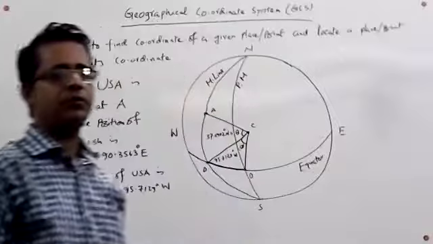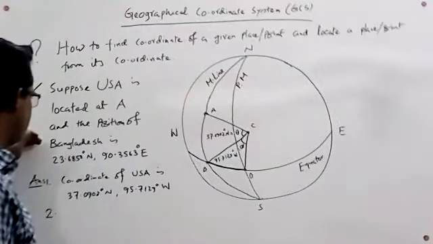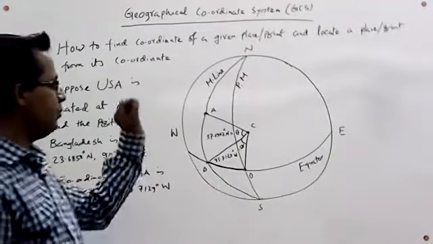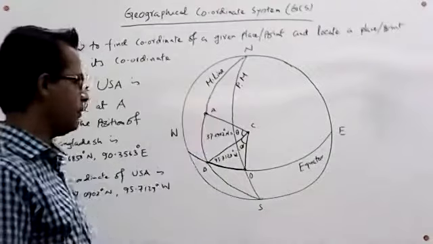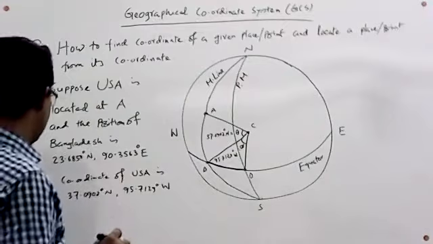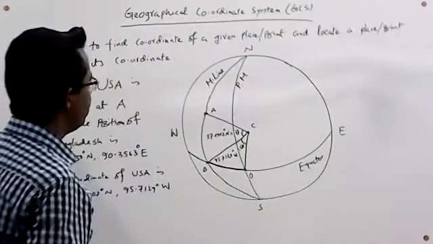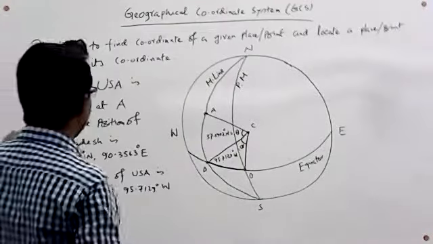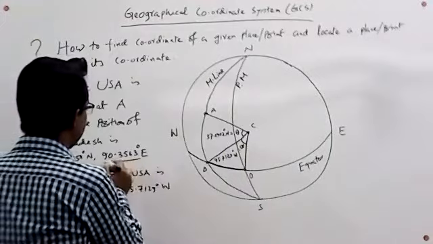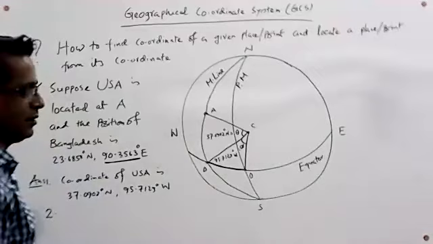Now we'll have to complete our second task. Here, the location or coordinate of Bangladesh is given. We have to find out where Bangladesh is situated on Earth's surface. So, for finding the location of Bangladesh, or to find the point for Bangladesh on Earth's surface, first of all, we will have to make this angle. That is, we will have to measure the longitude of Bangladesh.